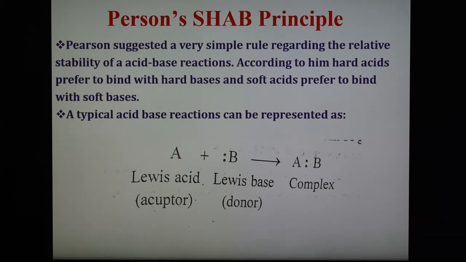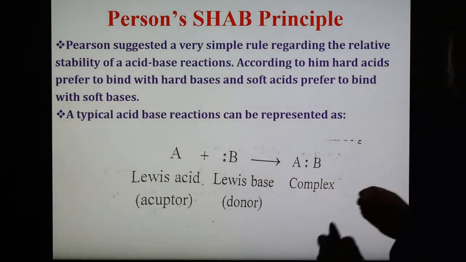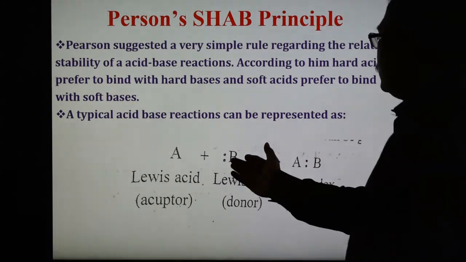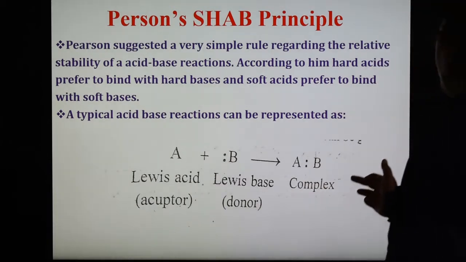According to this concept, hard acids prefer to bind with hard bases, and soft acids prefer to bind with soft bases. Soft acid with soft base, or hard acid with hard base, like that. One example is given here: a Lewis acid combined with a Lewis base forming a complex. The Lewis acid is the electron pair acceptor, and the Lewis base is the electron pair donor, and this Lewis base donates the electron pair and the acid accepts it, forming this type of complex.